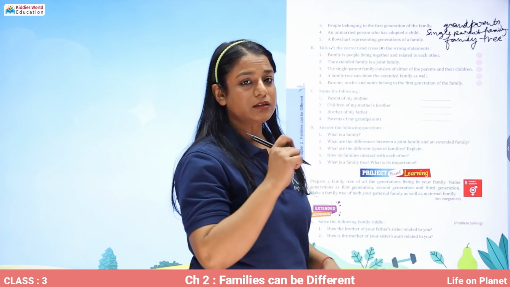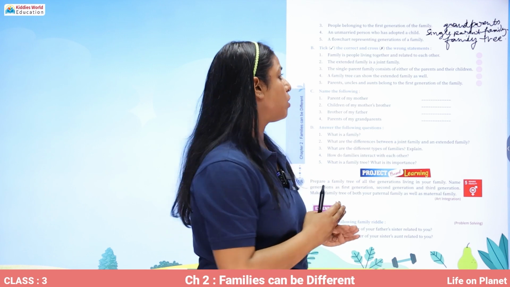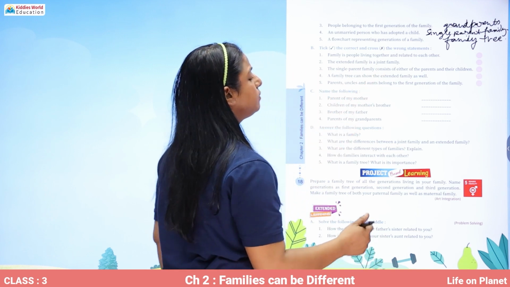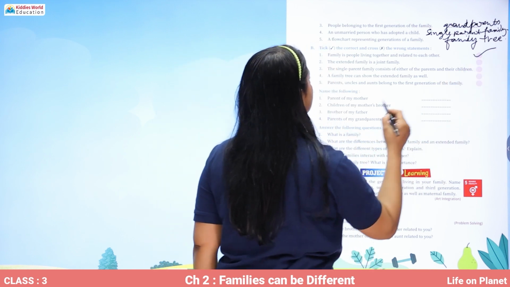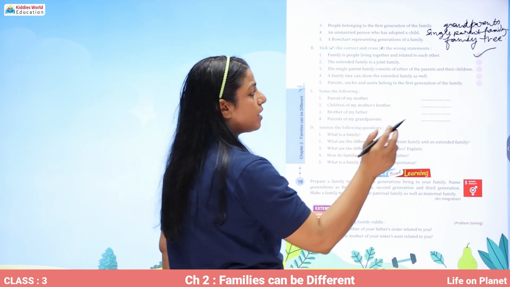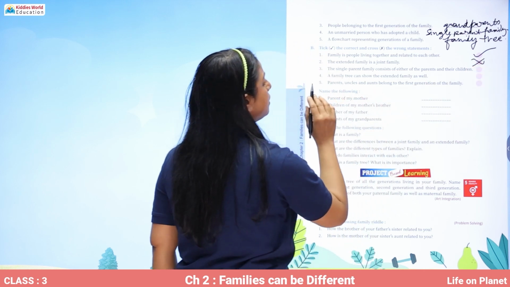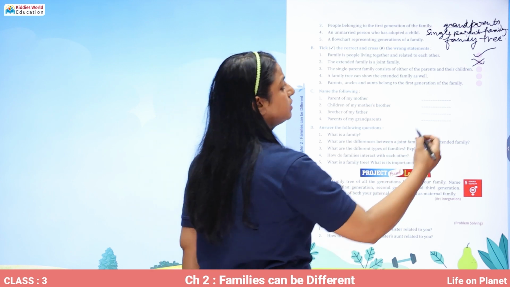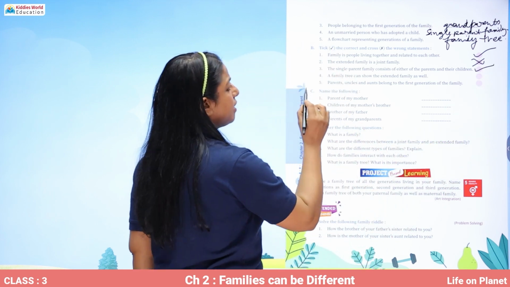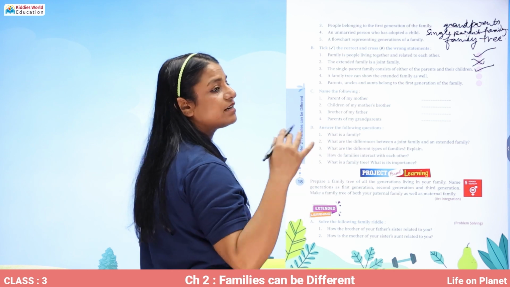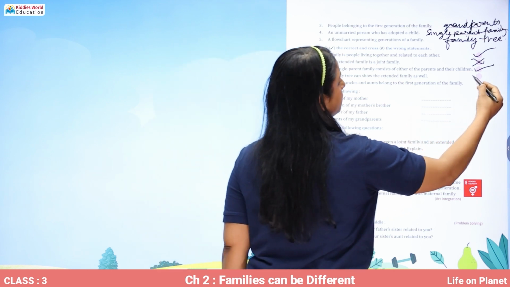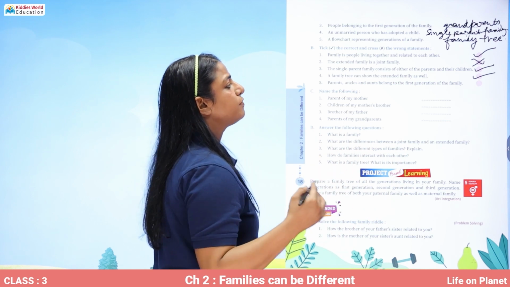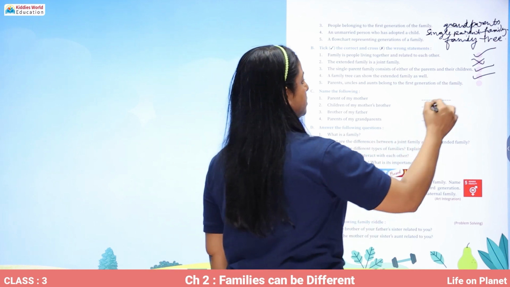You have to tick the correct options and cross out the wrong ones. Family is people living together and related to each other, correct. The extended family is a joint family, that's false. The single parent family consists of either of the parents and their children, correct. A family tree can show the extended family as well, correct. Parents, uncles, and aunts belong to the first generation of the family, that's false.